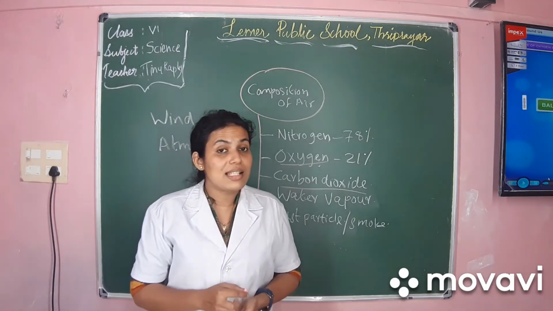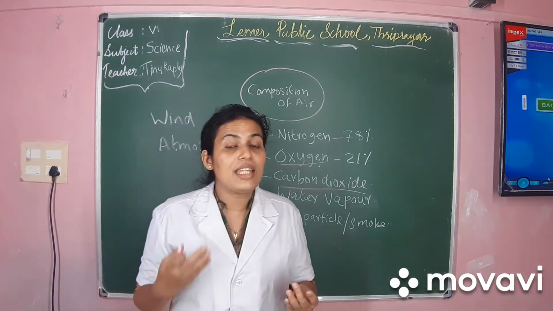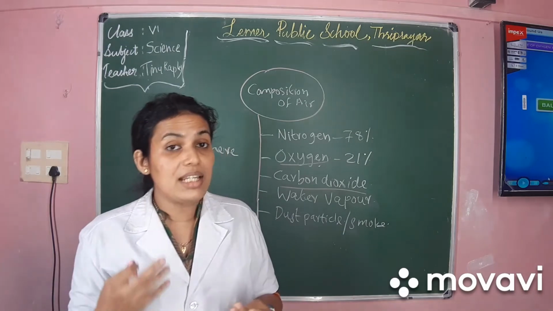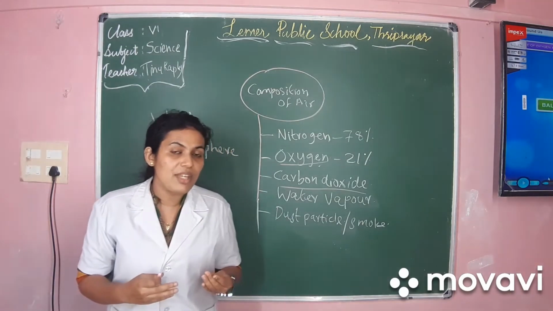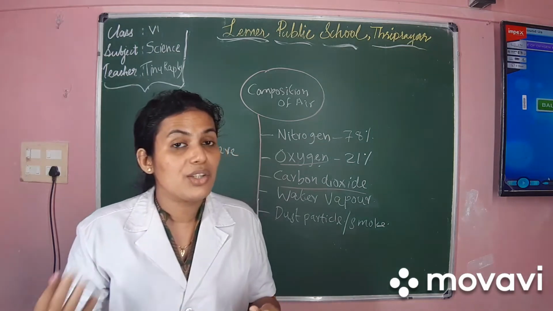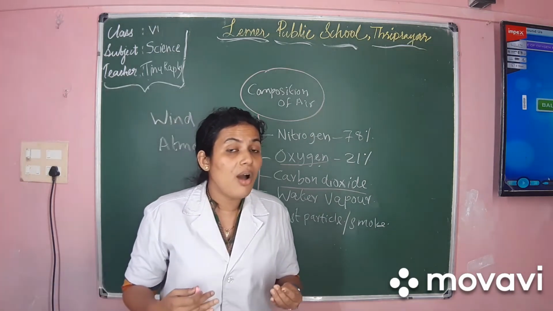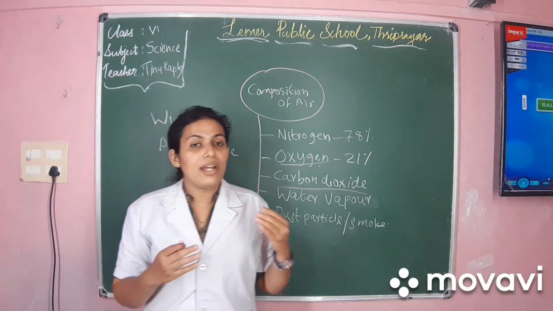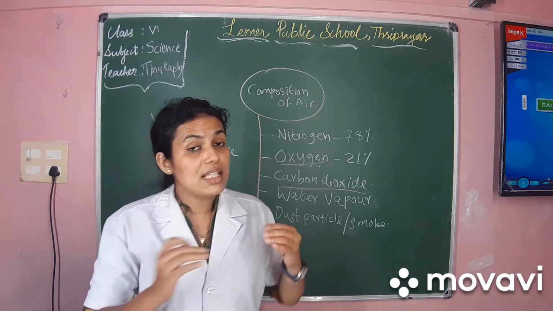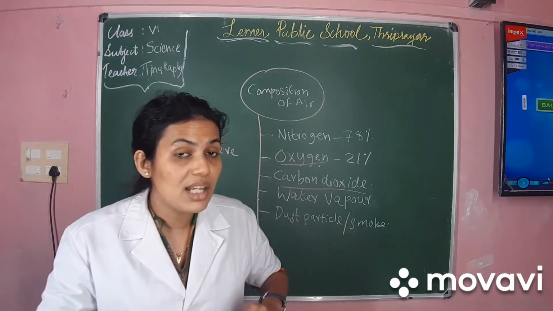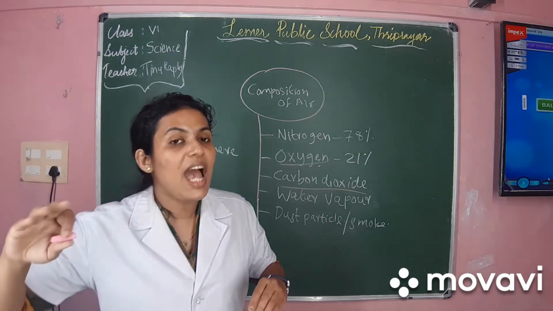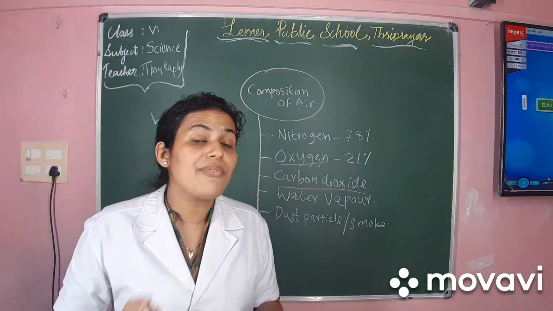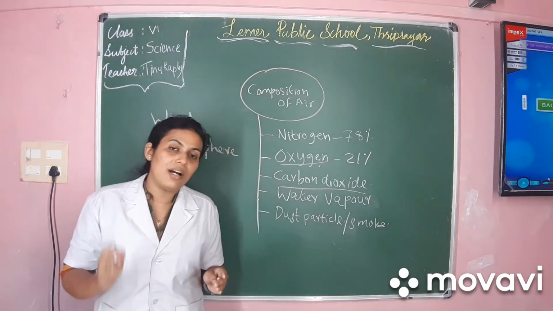We have learned in lower classes that green plants have the capability to use the carbon dioxide and send back the oxygen, isn't it? That is how the plants respire. And also we have learned that animals, humans, etc. take the oxygen and give out the carbon dioxide. So it is like a cycle, isn't it? The carbon dioxide is taken by the plants and they release oxygen. The oxygen is taken by the animals and they release the carbon dioxide. So there is a balanced cycle of carbon dioxide and oxygen in our atmosphere.